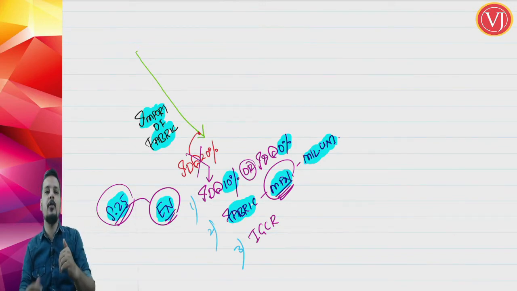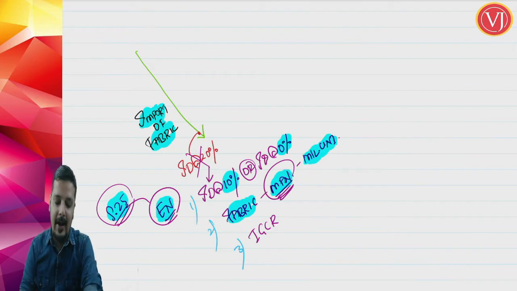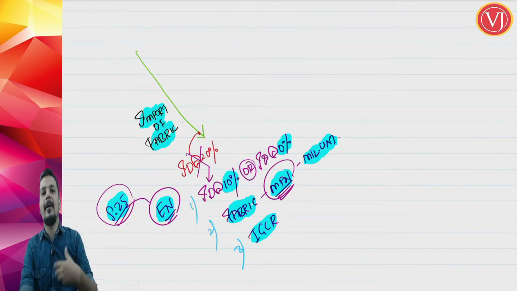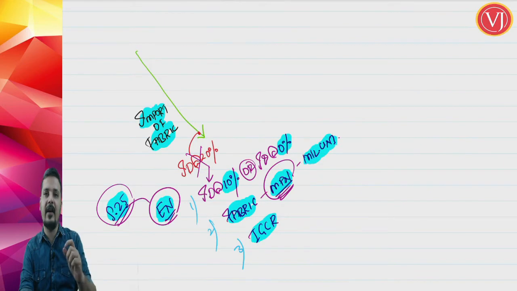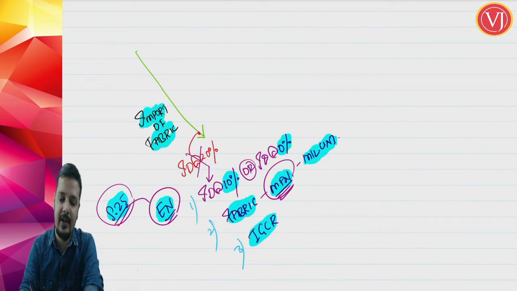And this exemption notification itself tells that for procedural matters, please refer to the IGCR rules. So that conditional exemption notification, which is based on end use of the imported goods, itself tells that for procedural matters, please refer to the IGCR rules.